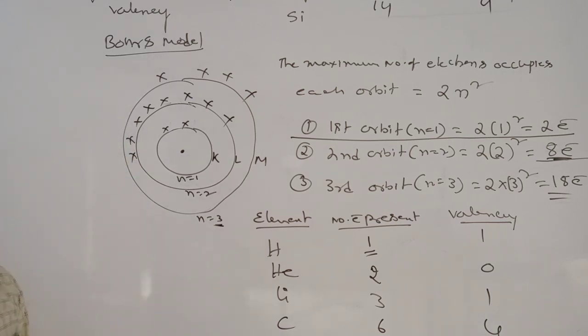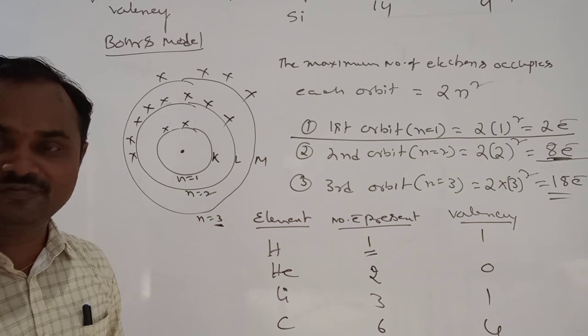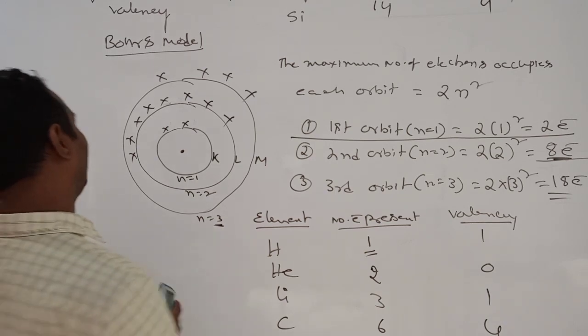Is it clear? Now, in basic definition terms, without this diagram, as per definition, how will we check the valency? You have to see.